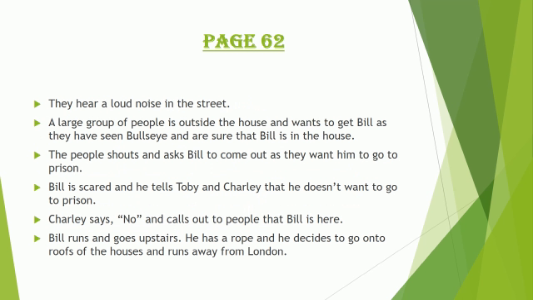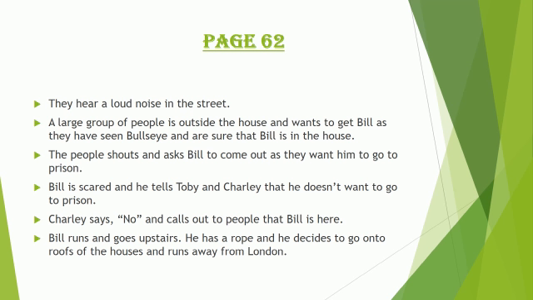Coming to page number 62, when Charlie tells him that he should not be living in his house, after that they hear a loud noise coming from the street. When they look down, they see that a lot of people have gathered around their house, as they had seen Bull's eye, and they know that Bill is inside that house. The people shout and ask Bill to come out